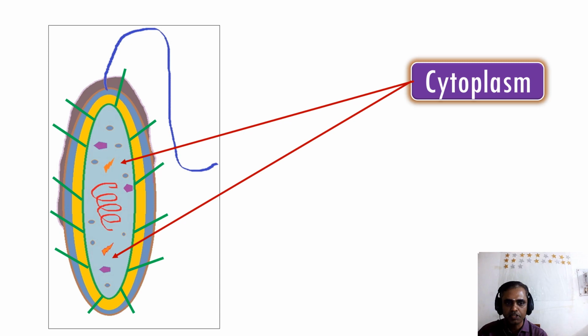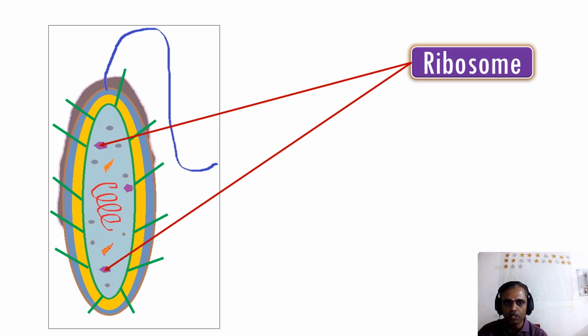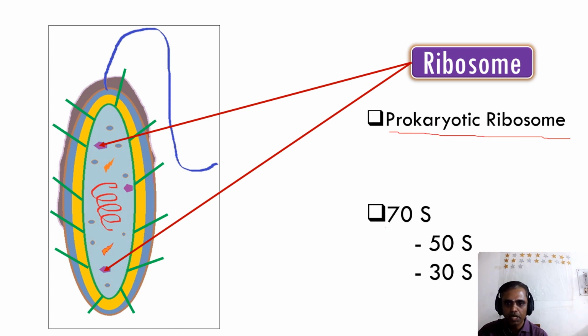And now we come to the cytoplasm. Here things to remember: the endoplasmic reticulum and mitochondria are absent, and it contains ribosomes and plasmids, and protoplasmic streaming is absent. That means the human cell has protoplasmic streaming, whereas the bacterial cell does not. Okay, ribosome, it is the prokaryotic ribosome. As we know, the prokaryotic ribosome is 70S, with subunits 50S and 30S.